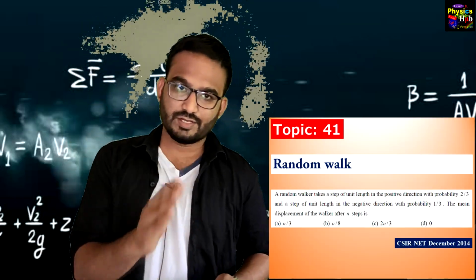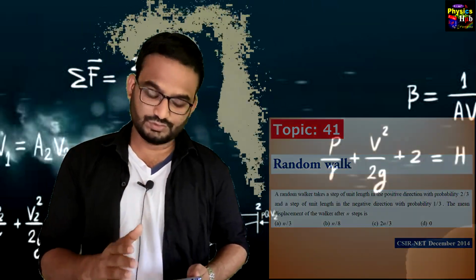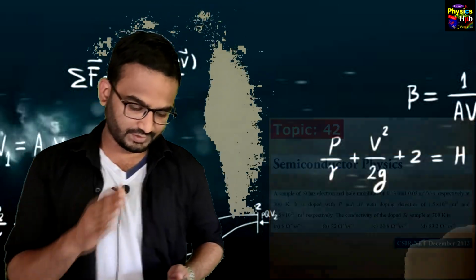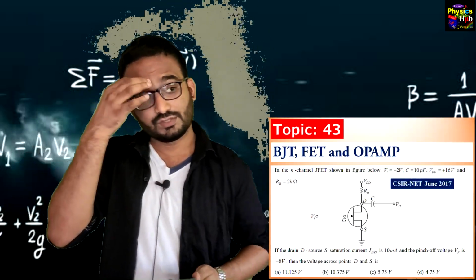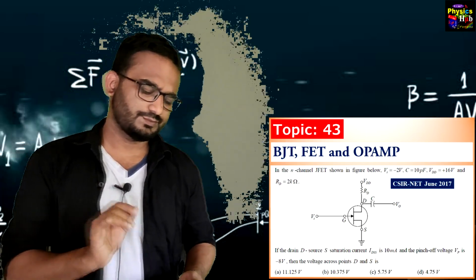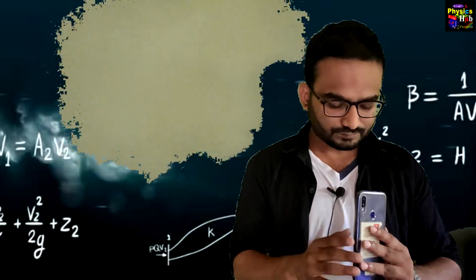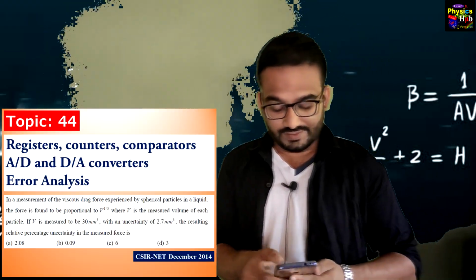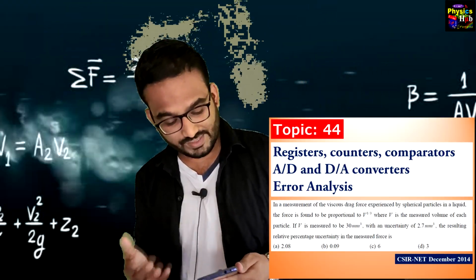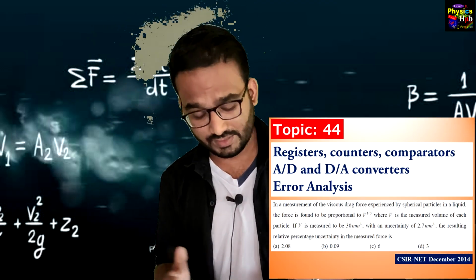Topic 41, random arc. Topic 42, semiconductor physics. Topic 43, BJT, FET and op-amp. You can expect 1 or 2 questions from this BJT, FET and op-amp part. Next, resistors, counters, comparators, A to D, D to A converters and error analysis.